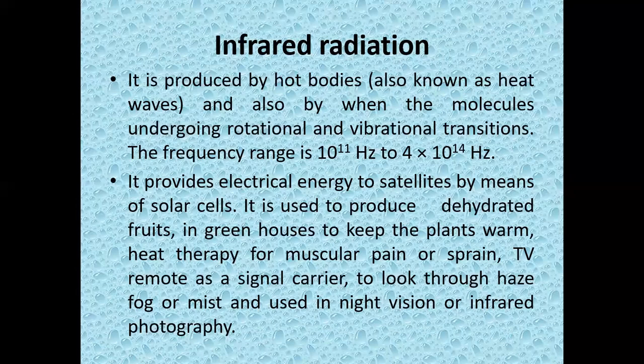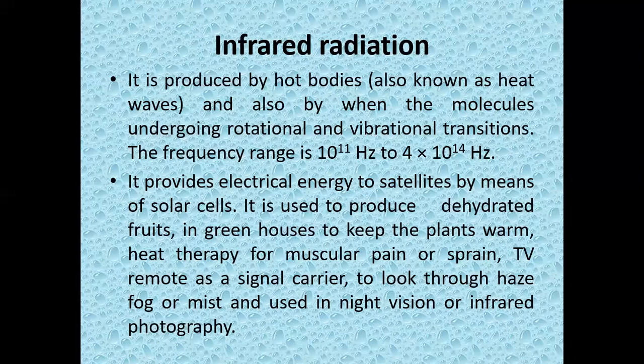The water from the fruits will be removed, and for that they use infrared radiation. And in greenhouses, to keep the plants warm. And heat therapy for muscular pain or sprain. In physiotherapy treatments they give some hot treatments, so they use it for this.